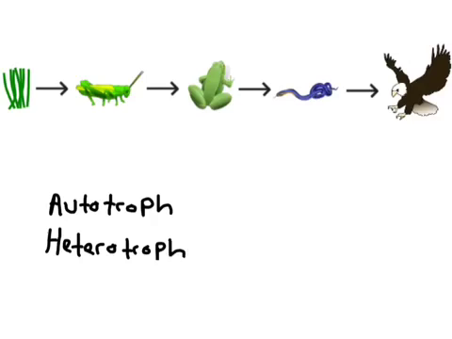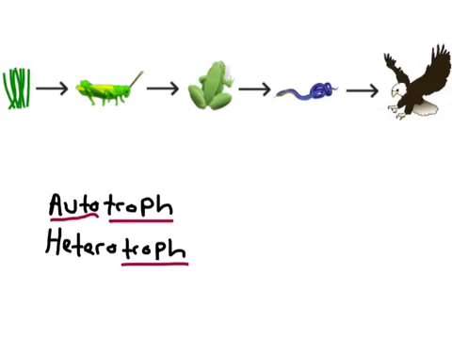And these words can be broken down into their constituent word parts. So if you look at the words autotroph and heterotroph, you'll notice that they both have the word part troph in common. Troph just means food or energy, and then the term auto means self.